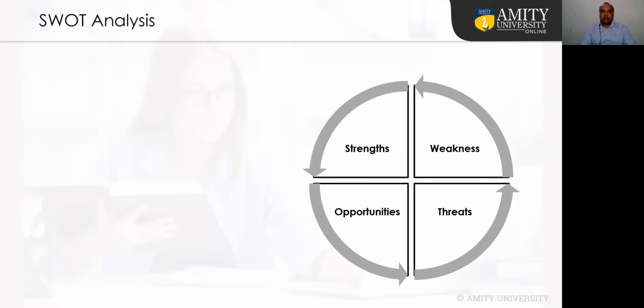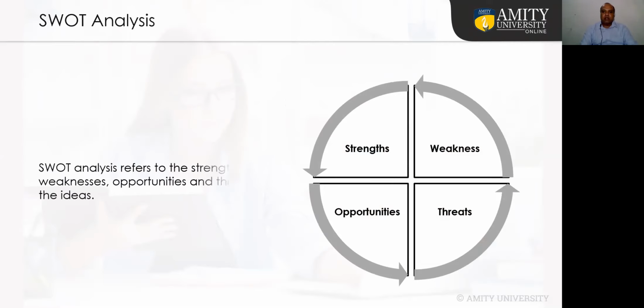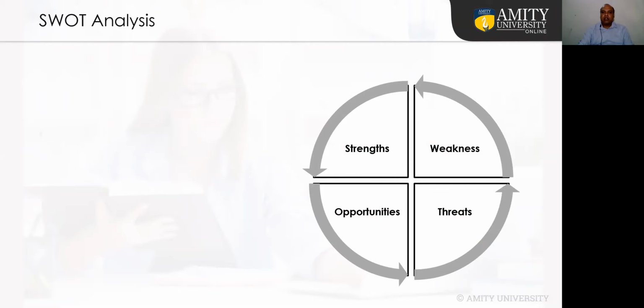As I said, SWOT is the analysis of strengths, weaknesses, opportunities, and threats. We need to find out what the strengths of your design are, what the weaknesses are, what the threats are, what the opportunities are, and how we can reduce the weaknesses and grab the opportunities. This we need to decide.